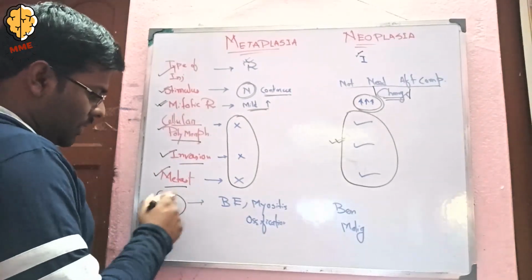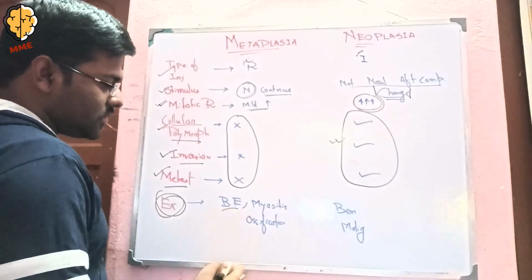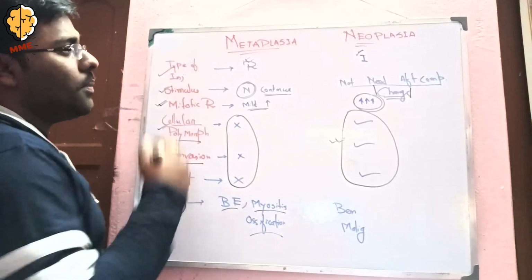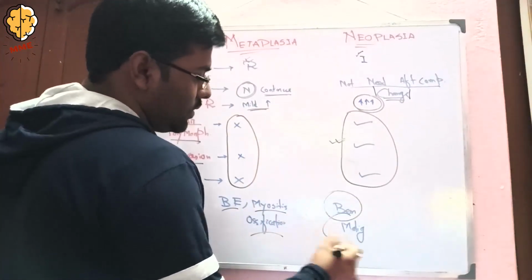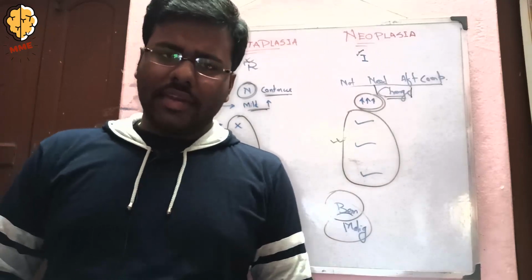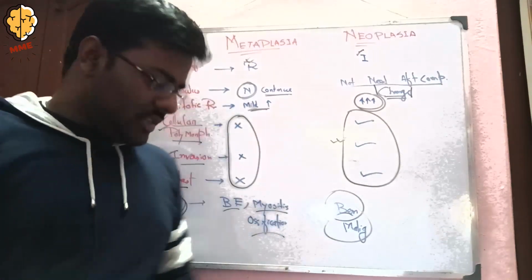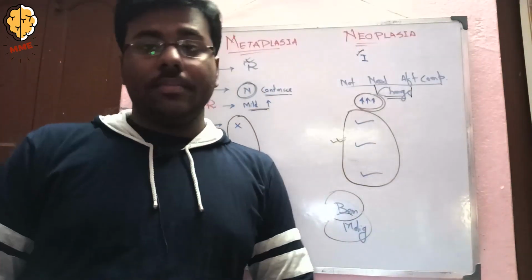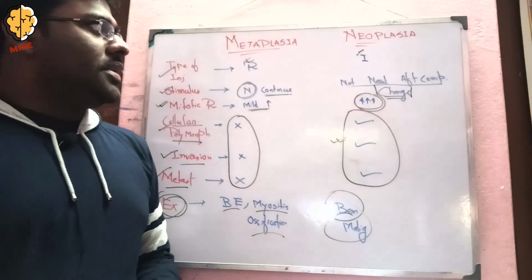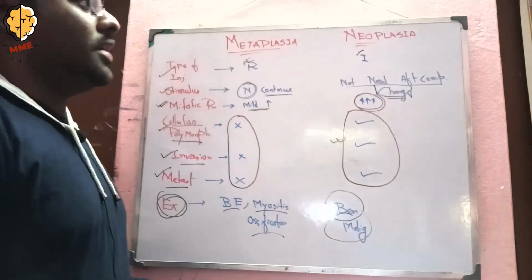Coming to the example part, we all know Barrett esophagus, myositis ossificans are examples of metaplasia, but in case of neoplasia you have to mention some benign tumors and some malignant tumors. Okay, so that is the difference between neoplasia and metaplasia. They may be asked in your exam, as in 2021 or 2020.